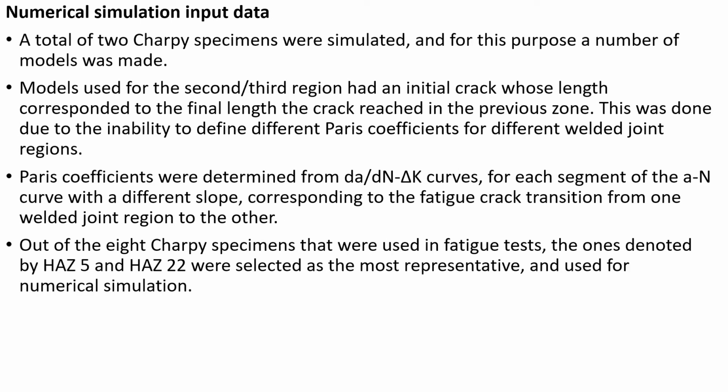A total of 2 Charpy specimens were simulated with 5 models, since in one case the crack passed through heat-affected zone and the weld metal, and in the other it passed through all 3 zones. Initial crack lengths were defined as 0.1 to 0.2 mm due to ANSYS requirements for the models of zones where the cracks initiated, top of the notch. In the case of zones into which the crack later propagated, the initial crack length was equal to the total crack length from the previous models. Total crack length of all zones for each specimen was around 5 mm, corresponding to the experimental length.